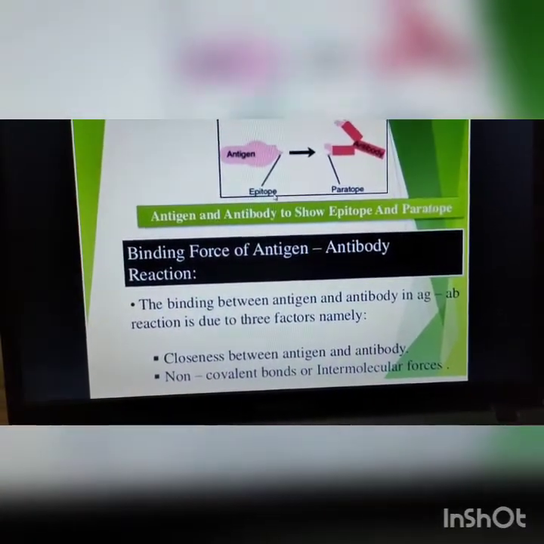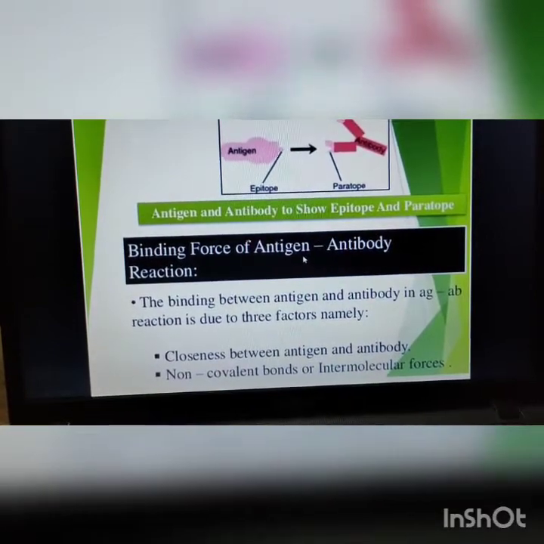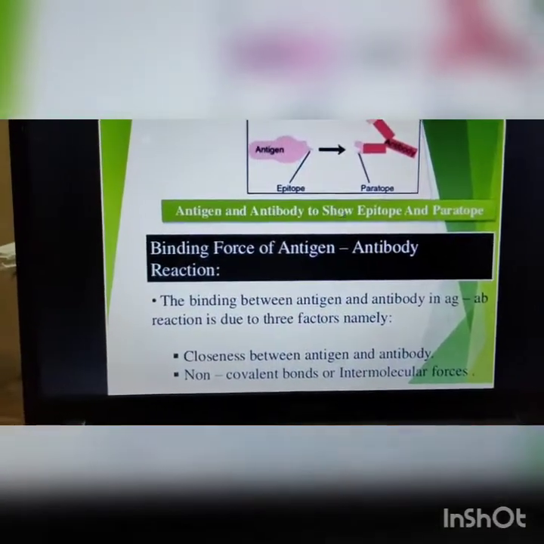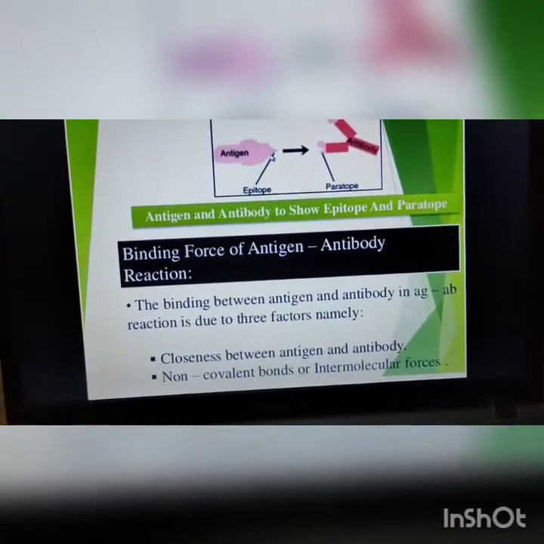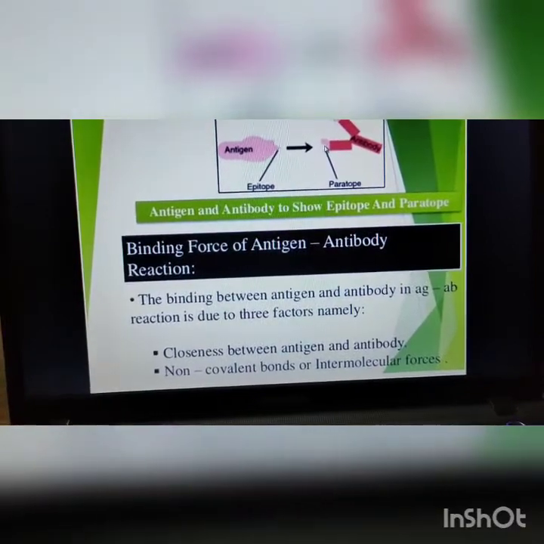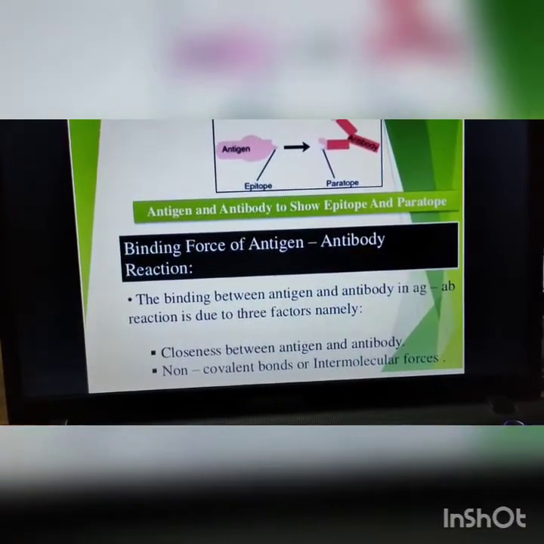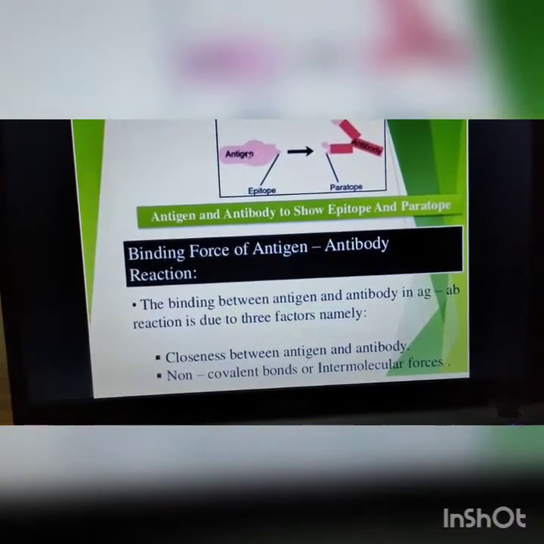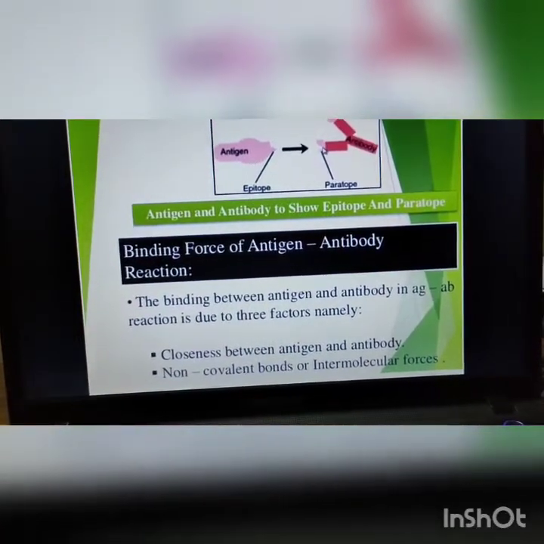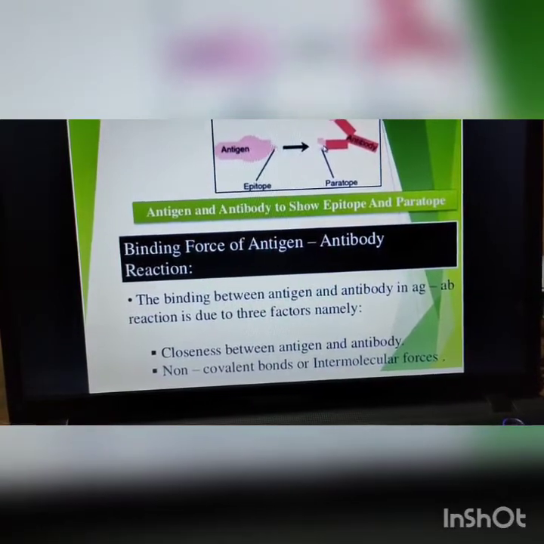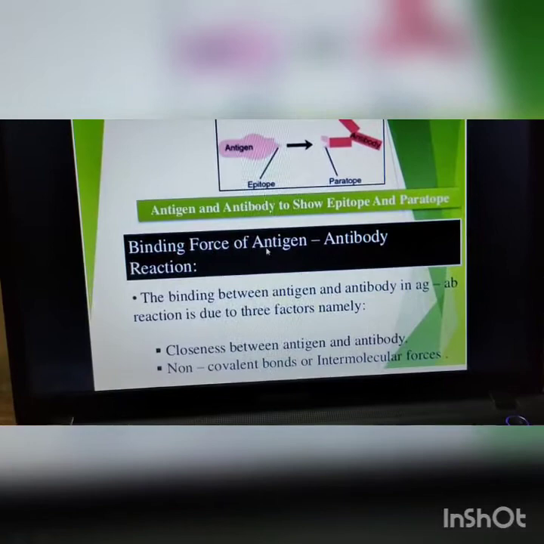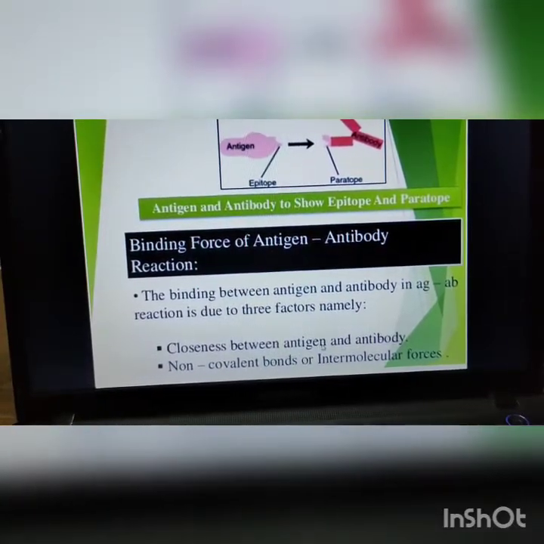Now what are the binding forces of the antigen-antibody complex? First is the closeness between the antigen and antibody. Means that a particular, specific antigen will fit into the binding site of the paratope molecule of the antibody. Specific antigenicity is required, and the more closely or tightly the antigen is fixed into the paratope, then and only then will the particular immune response occur. So this is called the closeness between the antigen and antibody.